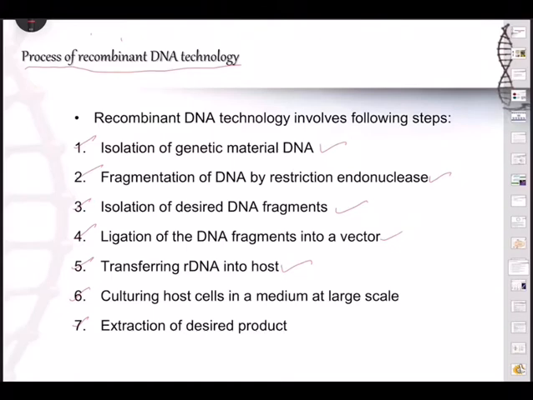How does that happen? Basically the insertion of rDNA into host cell or organism. The vector DNA or plasmid DNA and the foreign DNA carrying the gene of interest are cut by the same restriction endonuclease to produce complementary sticky ends.